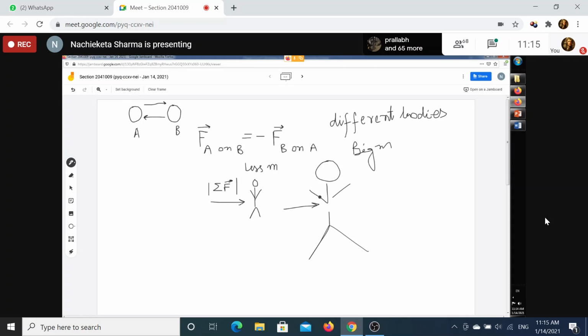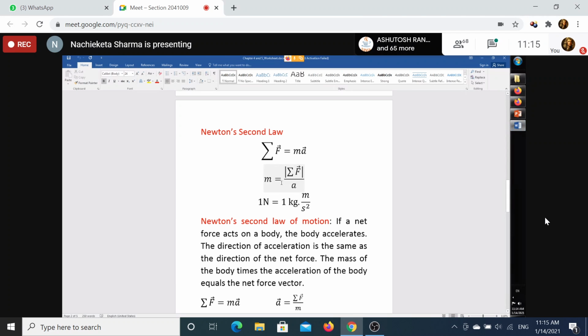That is one of the finest definitions of mass. Mass is a quantitative measurement of the resistance offered to changes, because force initiates a change. So more resistance is offered by a massive object compared to a lighter one. This is how, in Newton's second law of motion, you see mass is inversely proportional to acceleration. More the mass, less the acceleration. Less the mass, more is the acceleration. Is it clear to you, Newton's second law of motion?